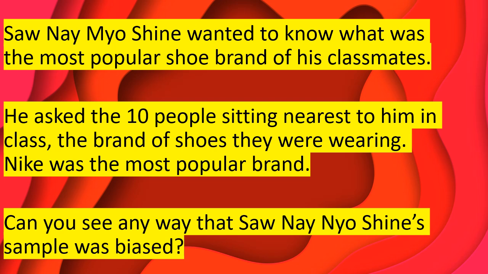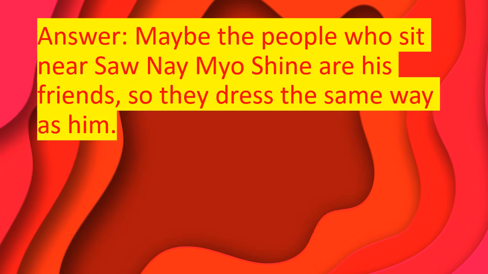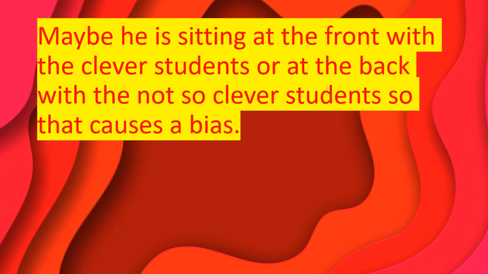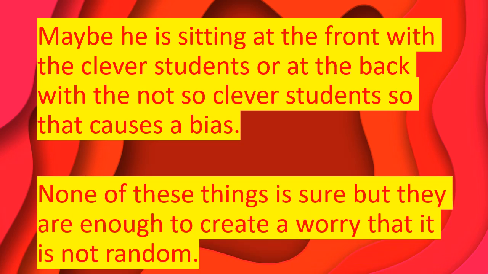So let's go straight to the answer. And maybe the people who sit near him are his friends, so they dress the same way as him. Maybe he's sitting with the boys so the girls don't get asked as much. Maybe he's sitting at the front with the clever students or at the back with the not so clever students, so that causes bias. None of these things is sure, but they are enough to create a worry that it's not random.